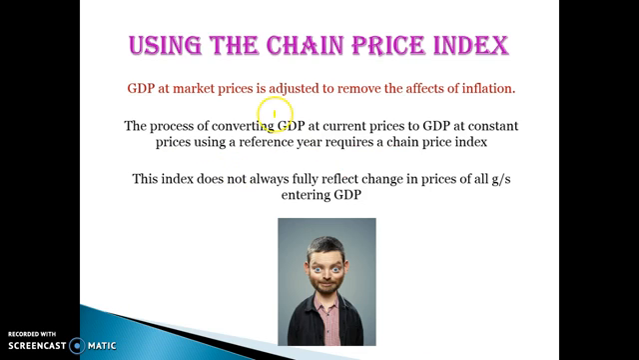Using the chain price index, I wouldn't refer to this one unless you have to, but when we use market prices or real GDP, we have an index to convert products to use constant prices or to get rid of inflation. But the process of converting GDP at current prices to constant prices, or nominal GDP to real GDP, can often be a little bit inaccurate, and therefore that's one limitation.